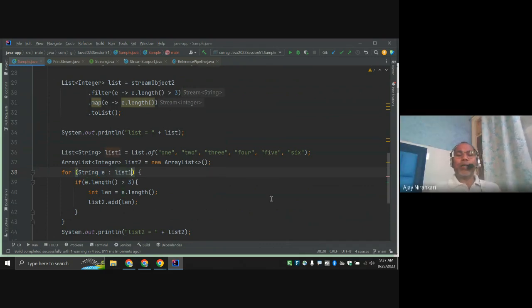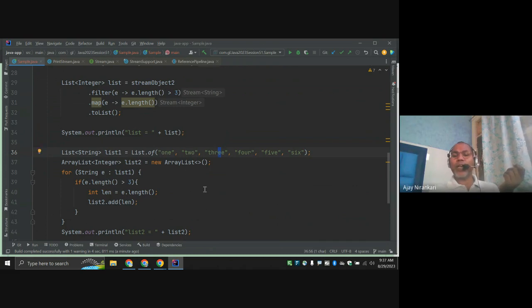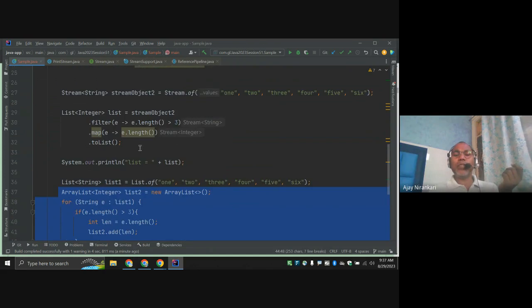Even you can write the for loop in this way, and on each element we apply some condition, greater than 3. If greater than 3, then calculate the length. This is the length. Calculate the length, and toList means store in the list. Now I am storing in the list, right? Then next, then next. In this, whatever code is written, it is the same. This is the 3-line code.